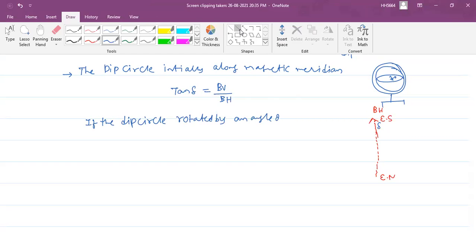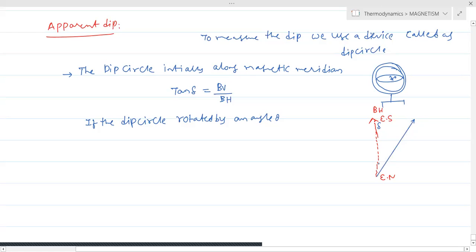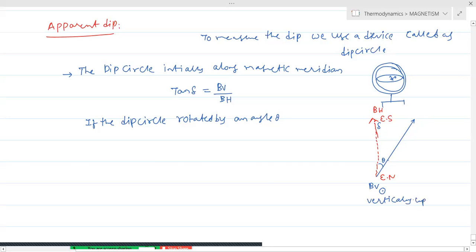But here what happens is suddenly the dip circle is deviated by an angle theta. Suppose we are taking theta, and we can see that the BV is vertically upwards. You need to understand that BV is vertically upwards always.